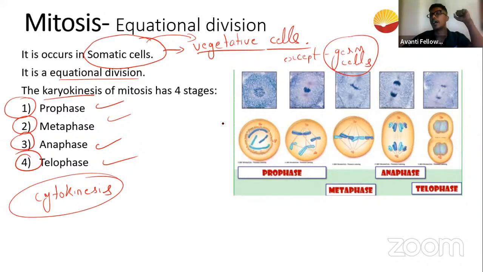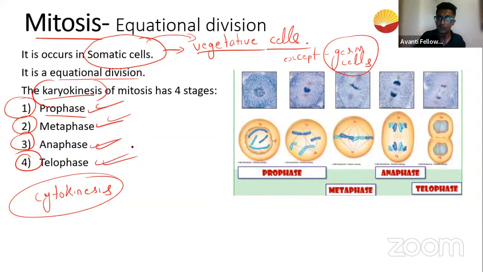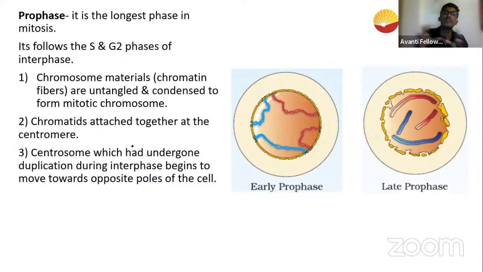Anyways, guys, I told you that we can divide the whole mitosis or any cell division into cytokinesis and karyokinesis. Karyokinesis is the first thing that happens, and cytokinesis is the second. Even in mitosis, karyokinesis is first. You can divide the whole karyokinesis into four important phases: the prophase, the metaphase, the anaphase, and the telophase. If you don't remember the names, chill. Don't worry about it, because as I describe these phases, you will understand what's really happening.